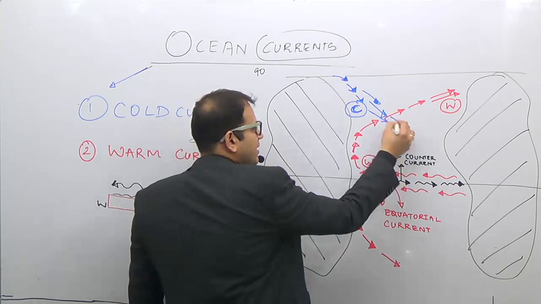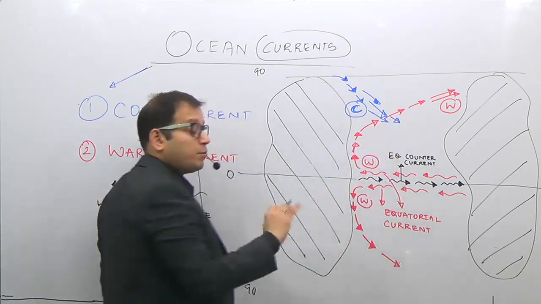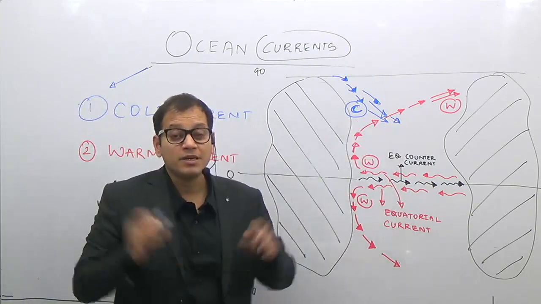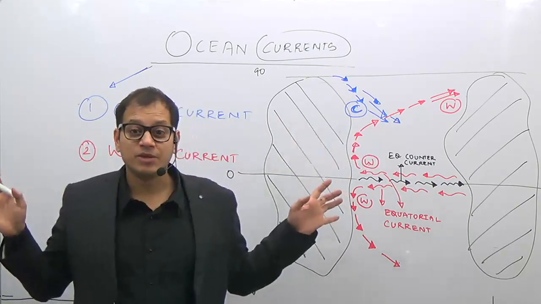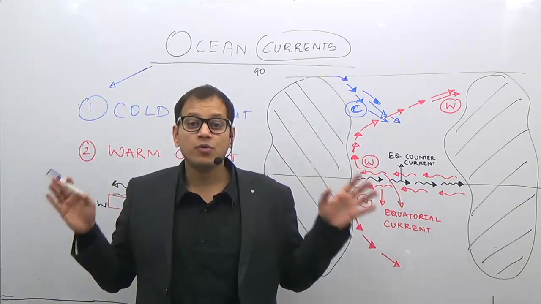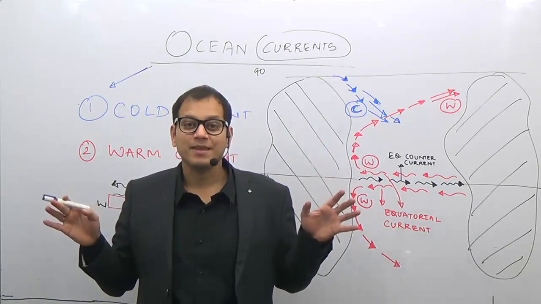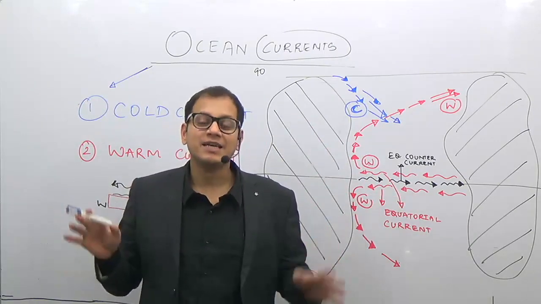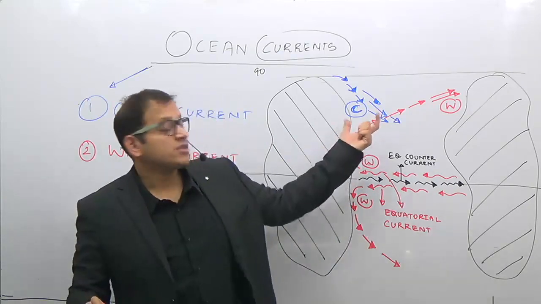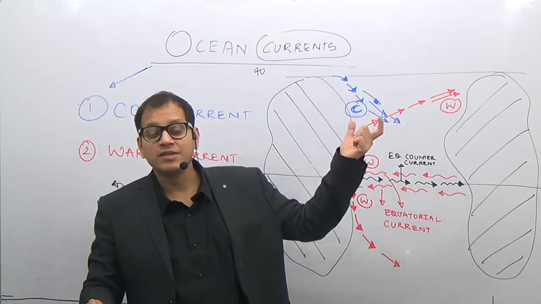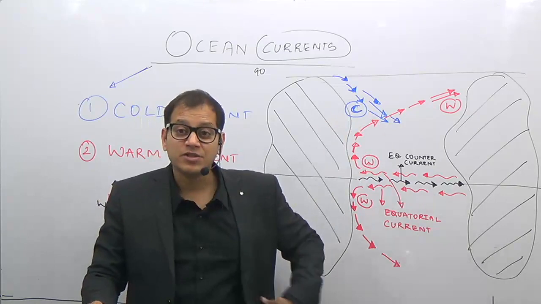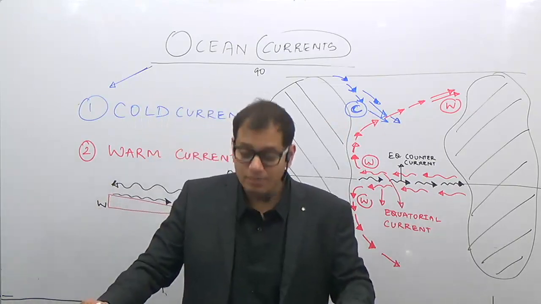Which region? Can you see that there is a mixing up of these two arrows? So these are the regions where there is a mixing up of cold and warm currents. Remember your climatology lecture: when there is a mixing up of cold and warm ocean currents, there is a temperature inversion, and these are the areas of formation of fogs. But also these are the richest fishing grounds in the world. So the Newfoundland region and the coast along Japan are the richest fishing grounds in the world due to the mixing up of warm and cold currents.